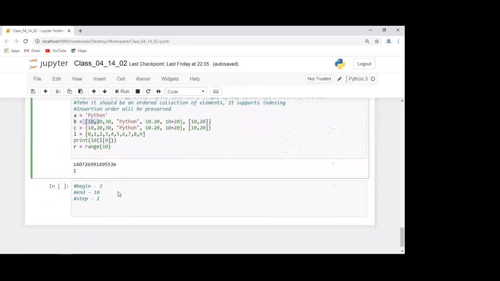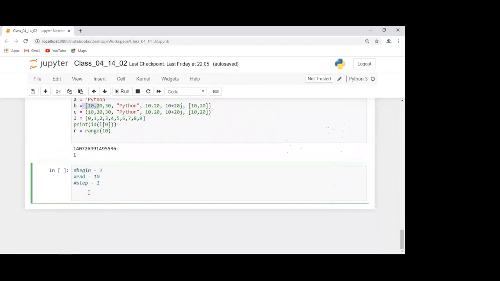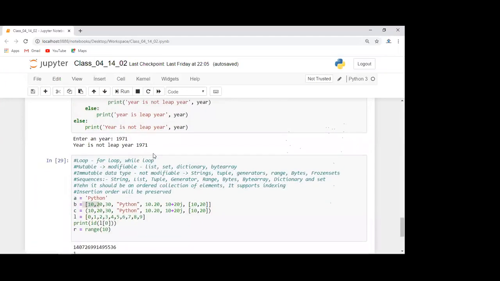We are going to learn the loop now. Why do we need a loop? Let's say you have a block of statements which you want to execute several times, multiple times. In the last class we were learning the flow control.